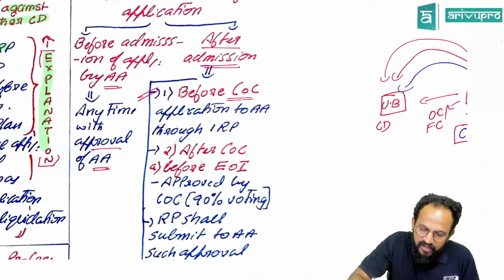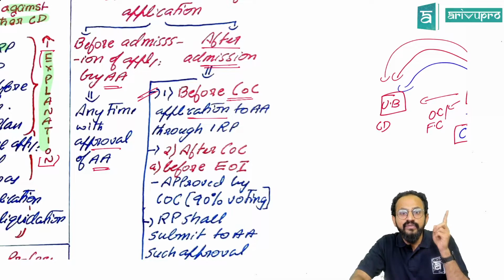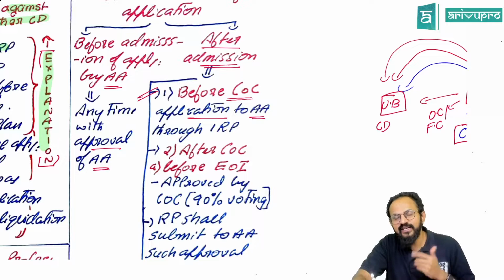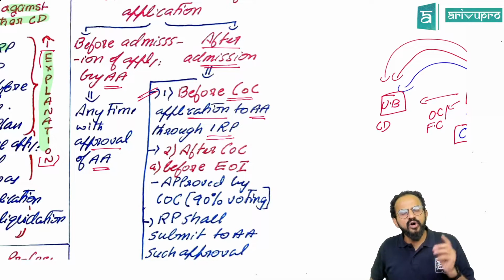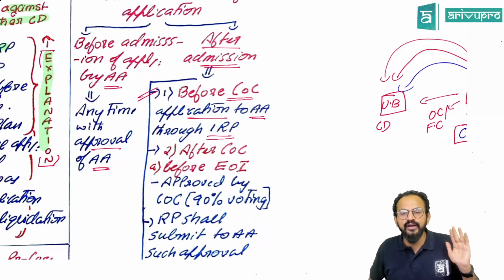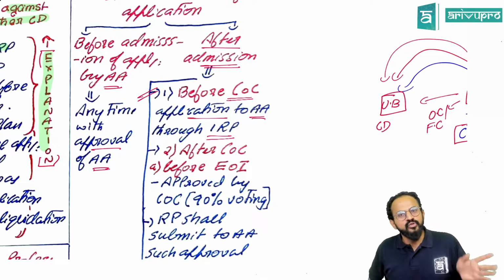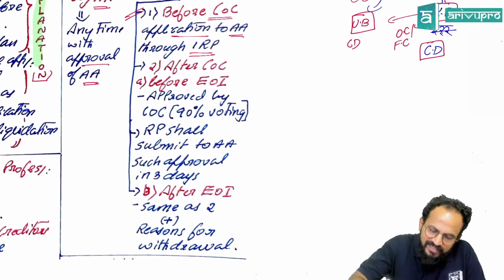So people, we will file an application. Who? The same applicant, ICICI Bank, will file an application to the adjudicating authority. But now we cannot directly talk to the adjudicating authority. We have to talk through the IRP. Why? Because the moment your application has been accepted, the IRP will be appointed immediately. So any communication has to happen through the IRP. So people, the process is the same. Again, you have to file it to the AA only, but through the IRP. Now people, this is a little complicated.